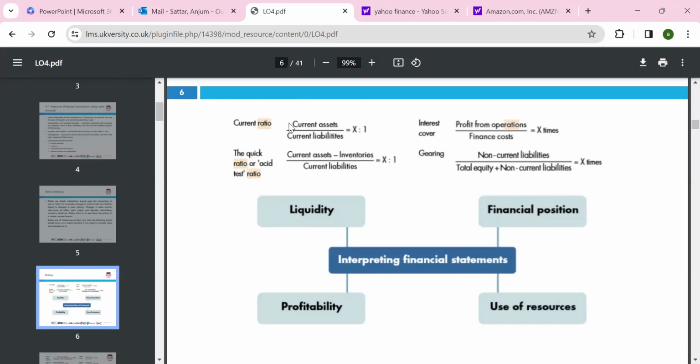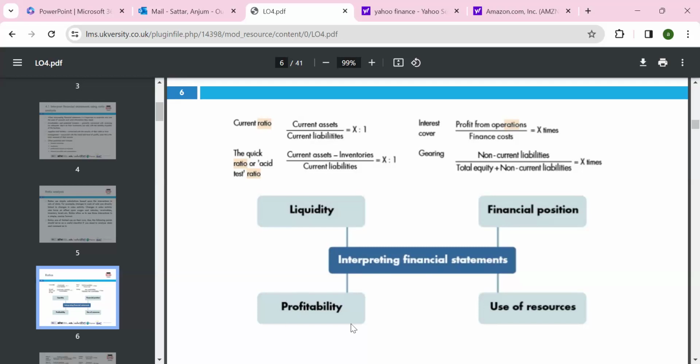Two formulas we'll use: current assets divided by current liabilities, and the other is the quick ratio, the acid test ratio: current assets minus inventory, because inventory stock is sometimes less liquid, maybe outdated, like if you have Windows 98 CDs, people may not be interested in those, and that can create a problem. So we can look at the liquidity ratios.